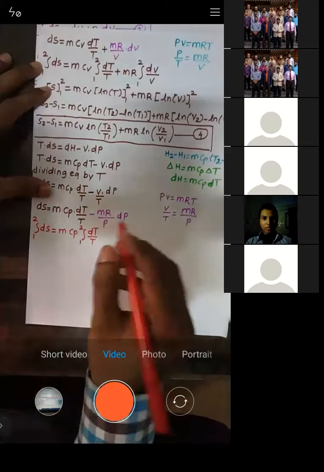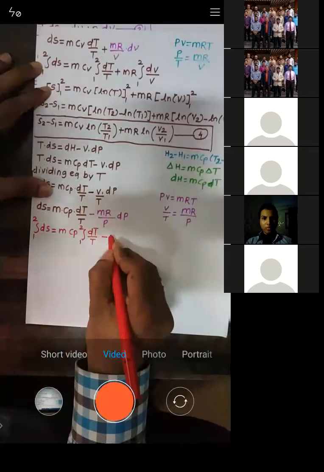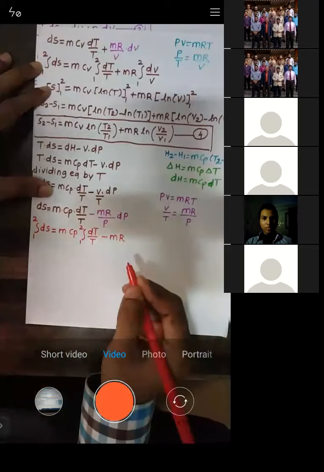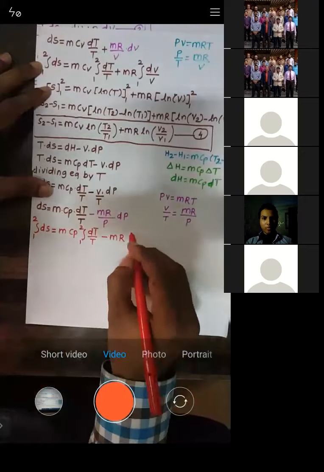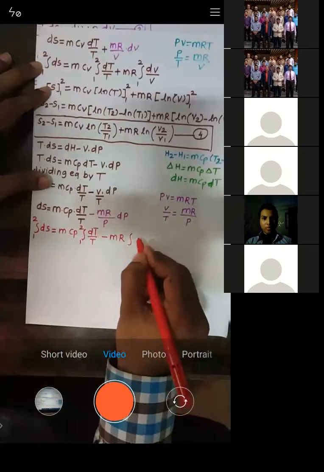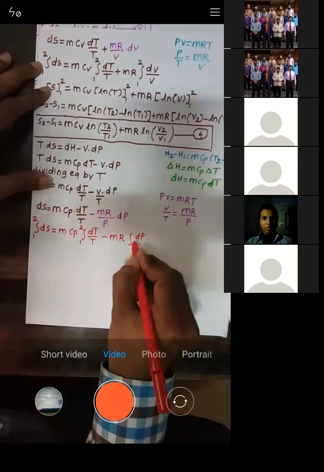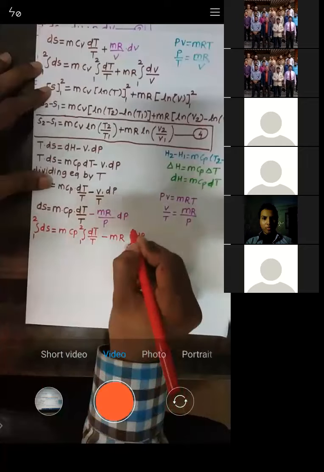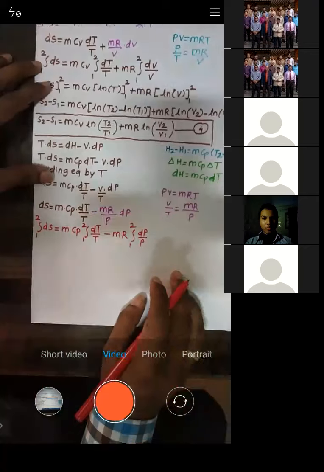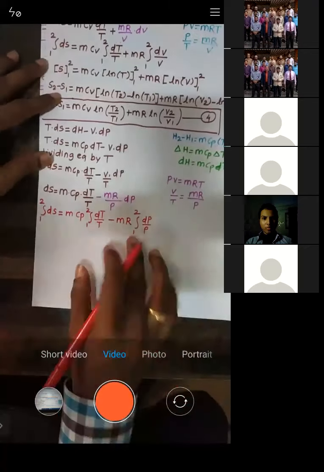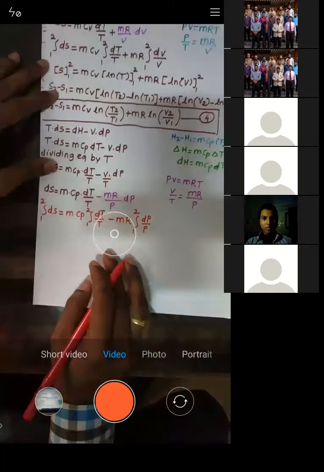Similarly, minus m and R are constant values, so we integrate dP by P for the process 1 to 2. Now let us solve this one. So what is the integration of this one?